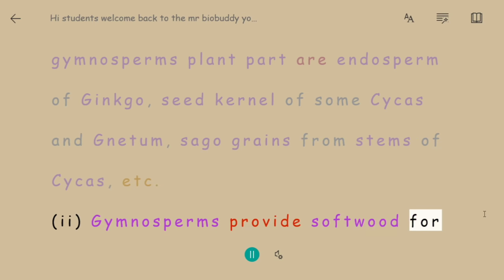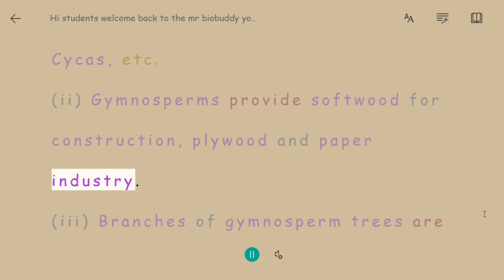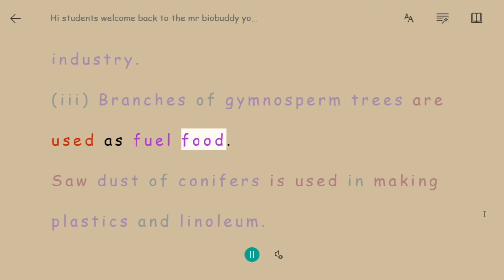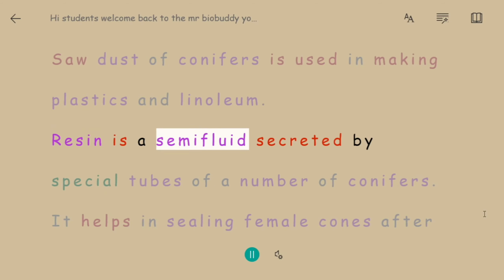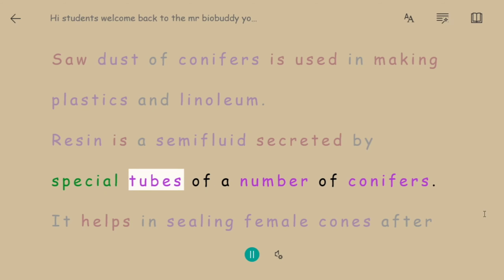2. Gymnosperms provide softwood for construction, plywood and the paper industry. 3. Branches of gymnosperm trees are used as fuel wood. 4. Sawdust of conifers is used in making plastics and linoleum. 5. Resin is a semi-fluid secreted by special tubes of a number of conifers.